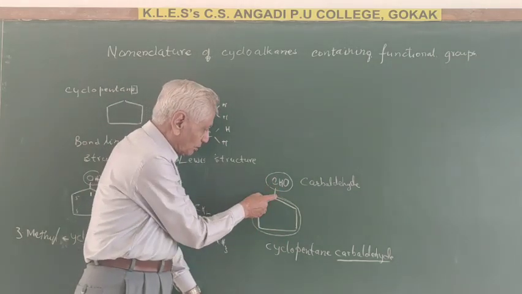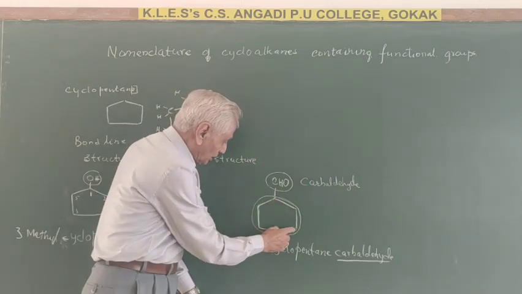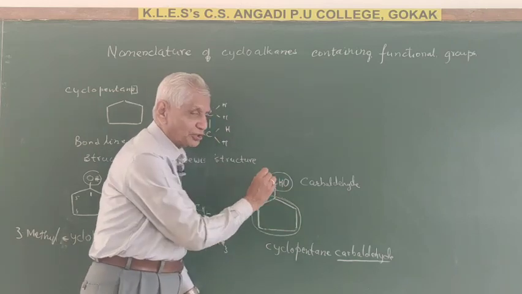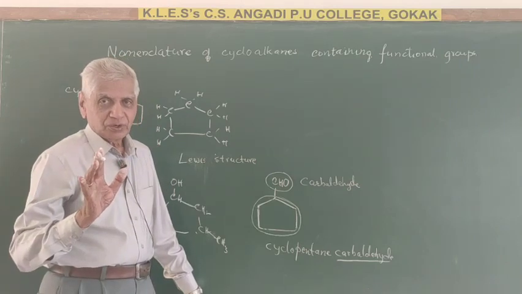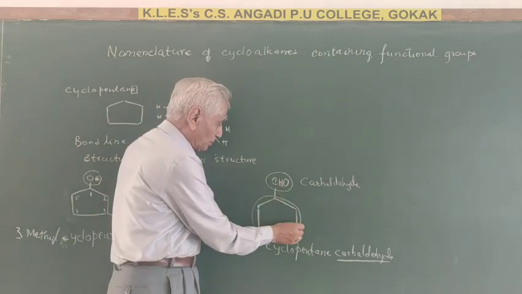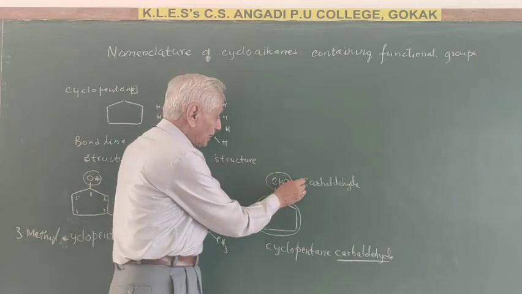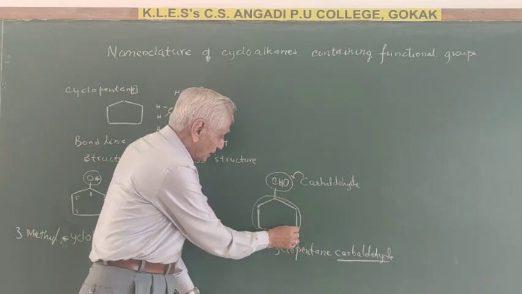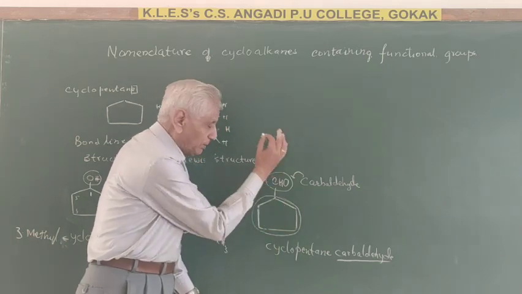You are not saying 1, 2, 3, 4, 5, 6. No. You are counting only 1, 2, 3, 4, 5. Therefore it is cyclopentane, and this CHO group which is there is called carbaldehyde. Okay? Don't say it is containing 6 carbon atoms. This carbaldehyde is separately given there as the CHO group, and therefore this ring is attached to the carbaldehyde and it is called cyclopentane carbaldehyde.